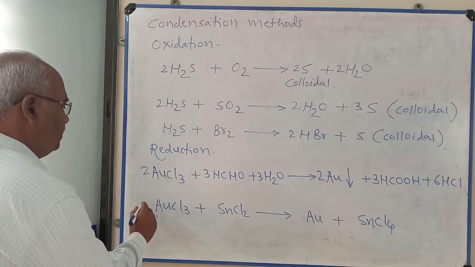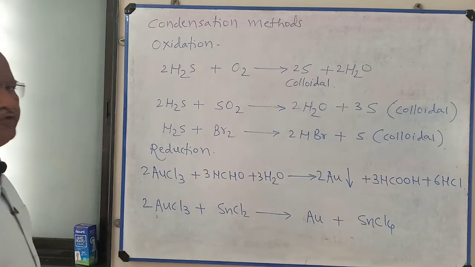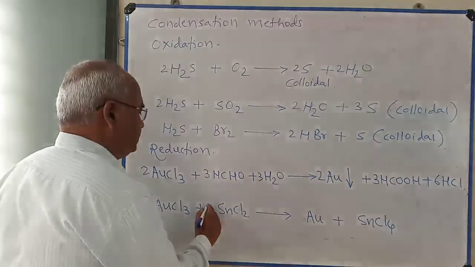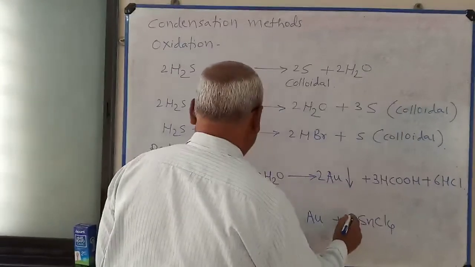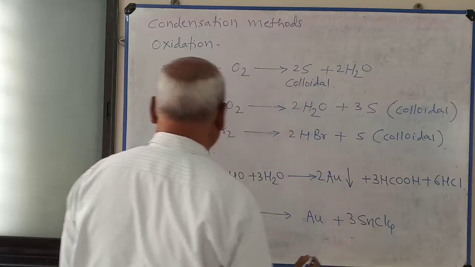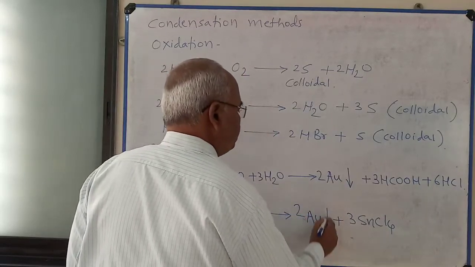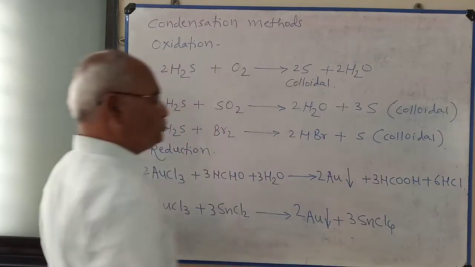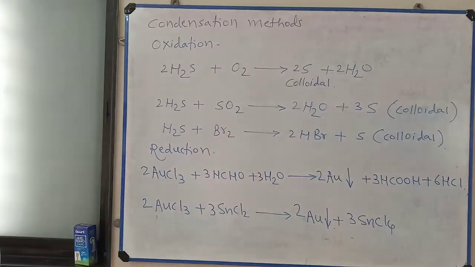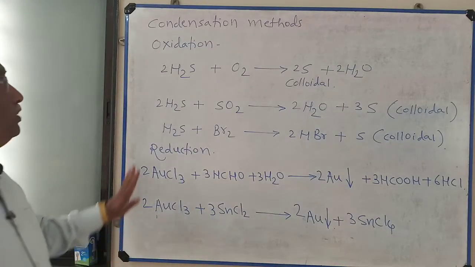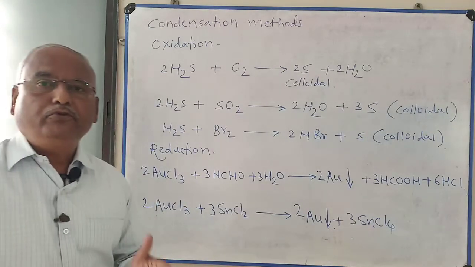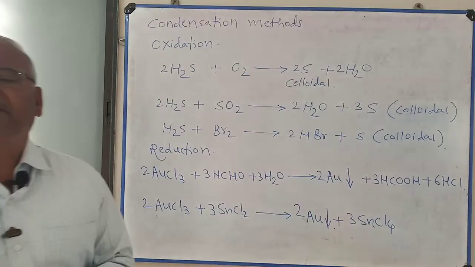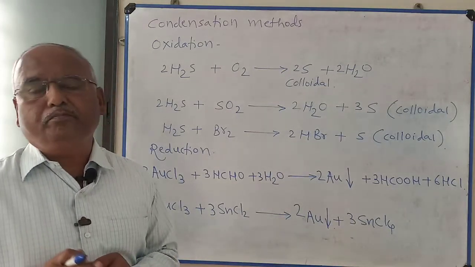I take twice AuCl3 and 3 times SnCl2. Here 3 times SnCl4 and twice Au. Colloidal solution of gold is formed. So in this way we can prepare colloidal solution by using oxidation method and reduction method.